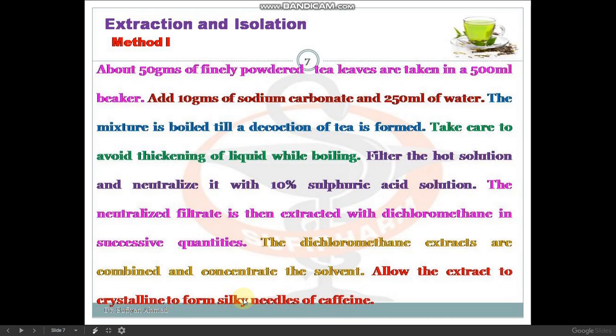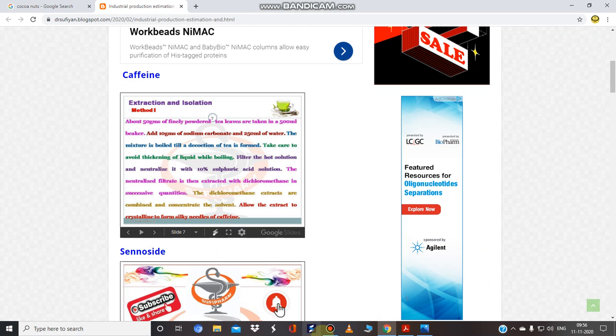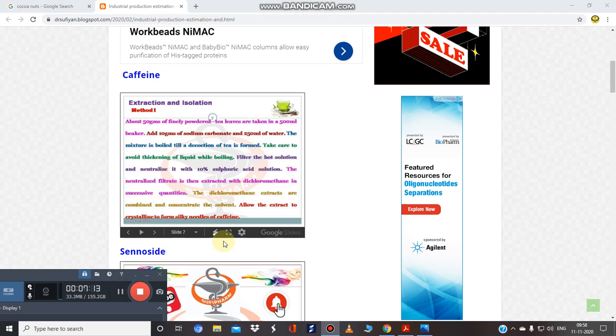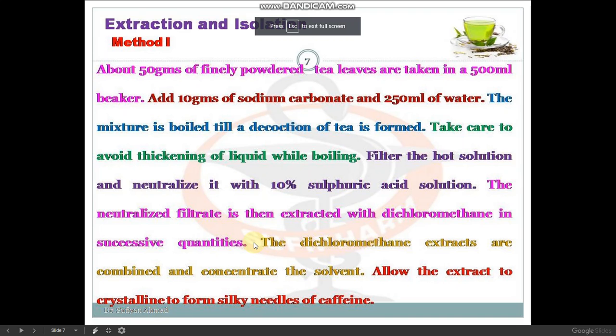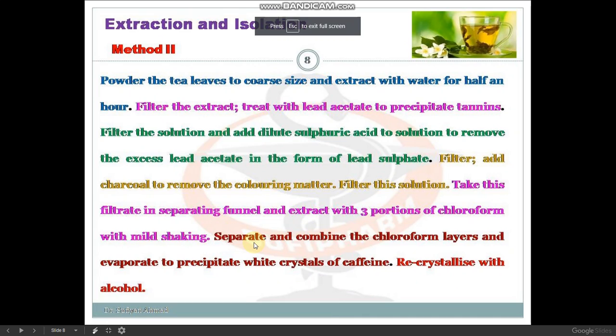Suppose you obtain crystals and they are not purified. So what will you do? You will again do the crystallization step. So I hope this is clear to you. This is method number 1. And there is another method for the extraction and isolation of caffeine. So let us read this.